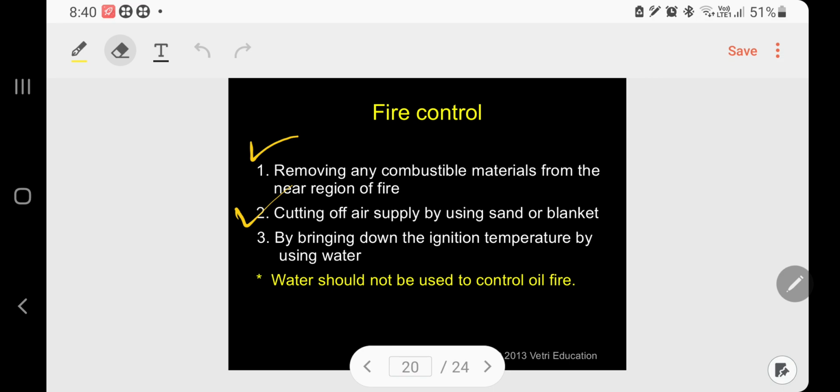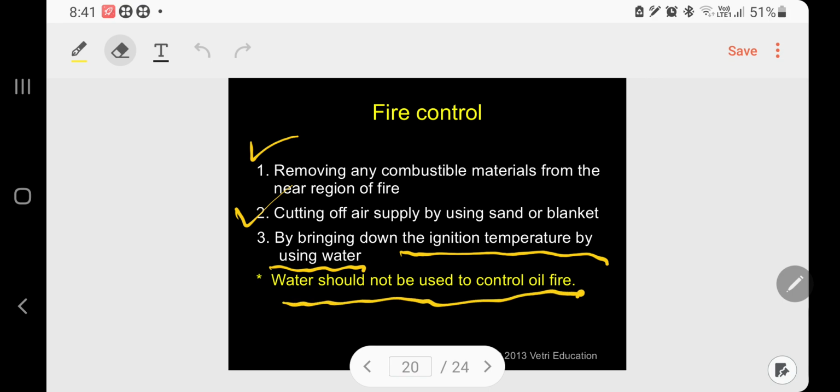3, bringing down the ignition temperature by using water. This is what we normally do. The fire engine comes with water, always available. If you phone, it will come and immediately force water into the fire. The fire will come under control. But one important point you have to remember here, it is a precaution: water should not be used to control oil fire. For oil, we should not use it because it will mix with the oil. Sometimes it may cause the fire to spread further.